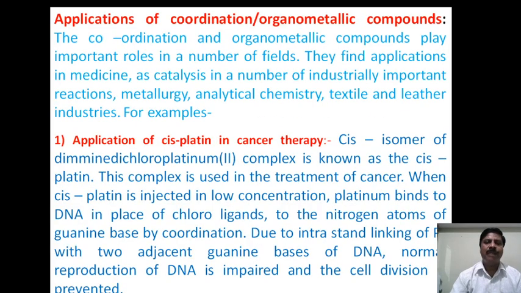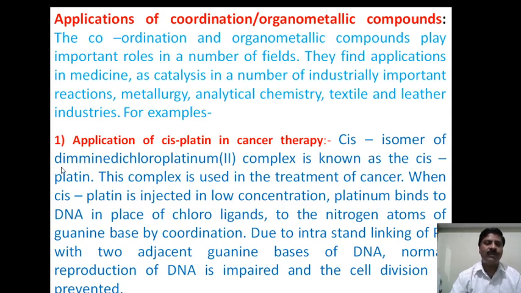First one is the application of organometallic compounds in anti-cancer therapy. Coordination and organometallic compounds play a very important role in a number of fields. They find application in medicine, as catalysts in a number of industries, in industrially important reactions, metallurgy, analytical chemistry, and the textile and leather industry. For example, first is the application of cisplatin in cancer therapy.